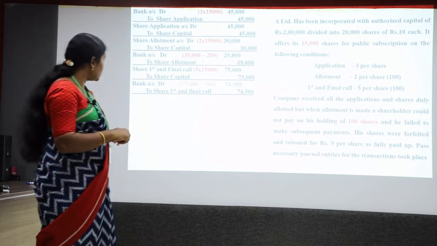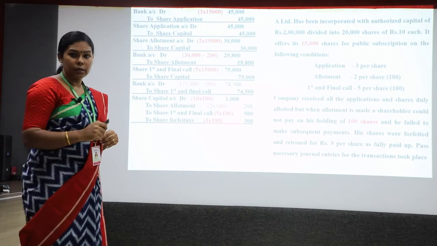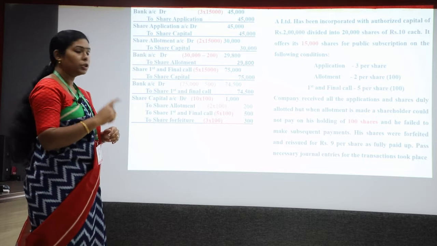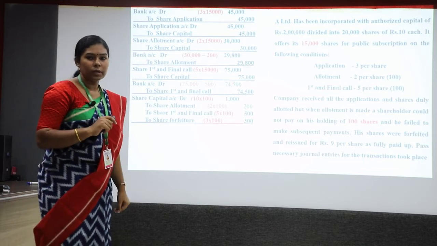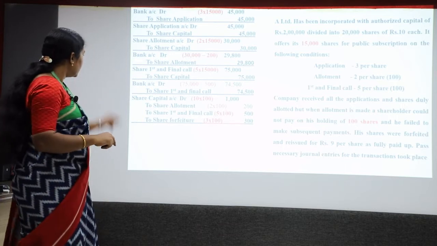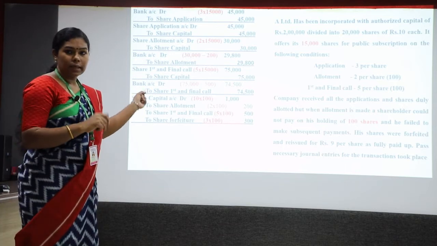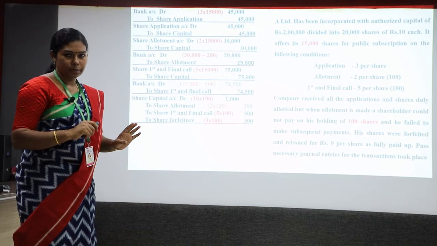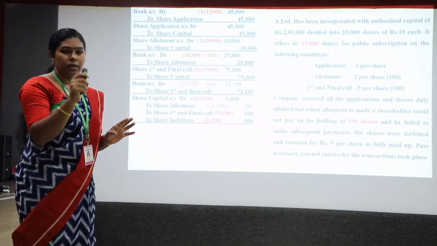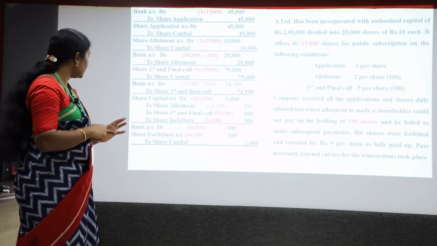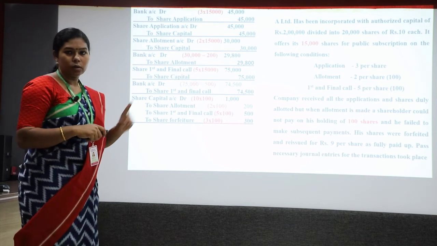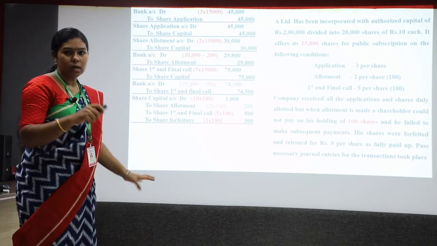By debiting share capital, we can cancel the ownership. So the entry will be share capital account debit to share allotment, then share first and final call, then share forfeiture. Let me make it clear how this entry and these amounts come. By debiting the share capital, we can cancel the ownership. Clear? Then what are the amounts that he has made an arrear? He made the arrear in share allotment as well as in share first and final call: 200 and 500 rupees.